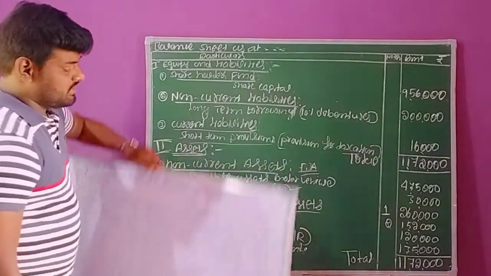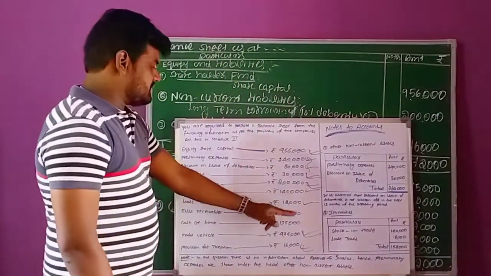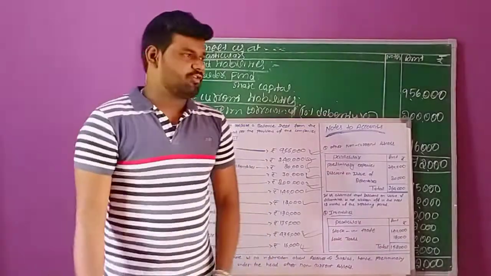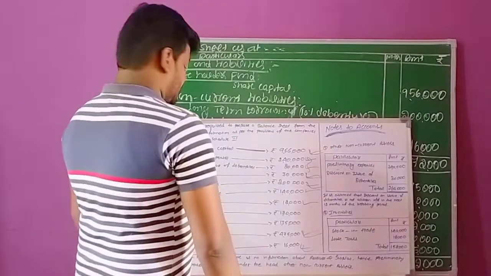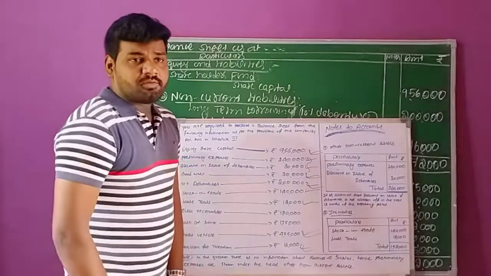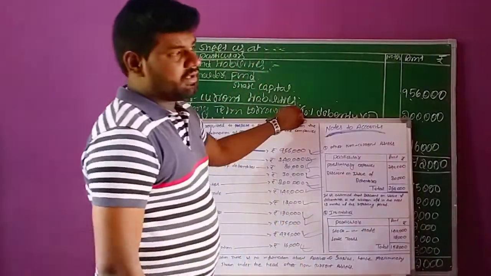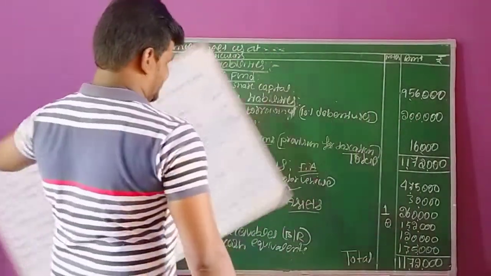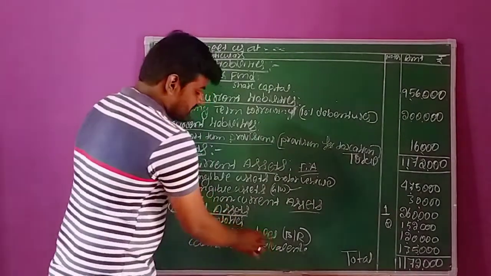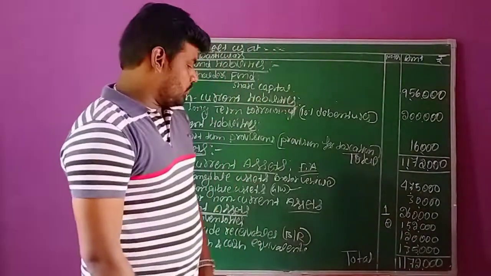For the next transactions, there are only two. Bills receivable means nothing but trade receivables, right? The second one is cash at bank, which is nothing but cash and cash equivalents. Both transactions are related to current assets. The next one, trade receivables, means bills receivable, right? The amount is 1,20,000 rupees.